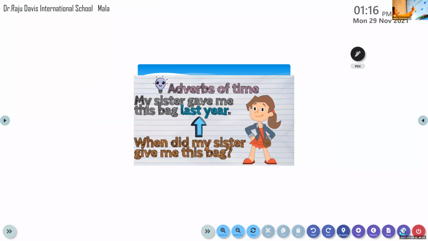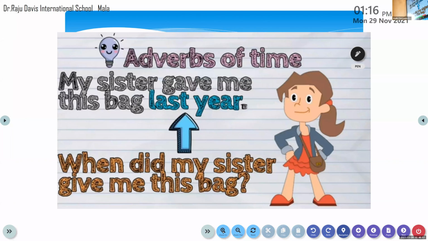Yes. My sister gave me this bag last year. Come on, identify the verb in the sentence. Which is a verb there? Gave. Gave is a verb there.